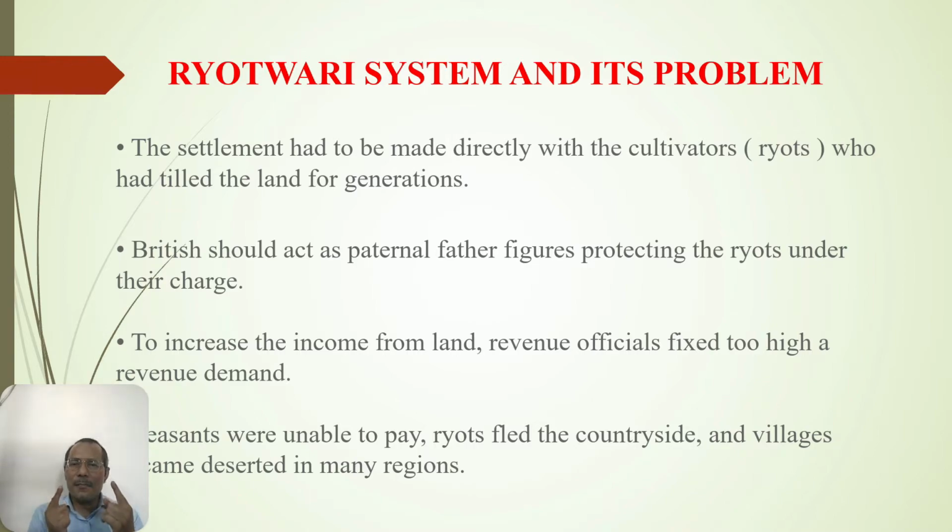Naturally, the same problem that they started with in Zamindari was there with RYOTWARI also. That means the land revenue was very high. And the common people of India, the ryots, were unable to pay the revenue. Because of that, they started leaving their villages from wherever they were living, because they were unable to pay the land revenue to the British officials.